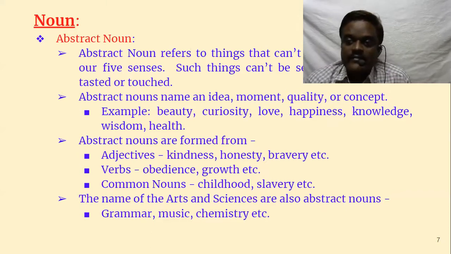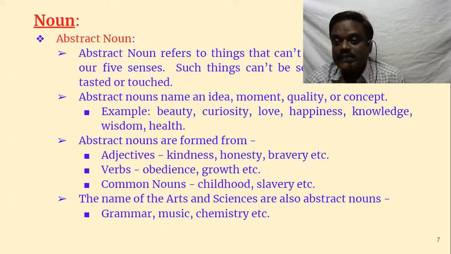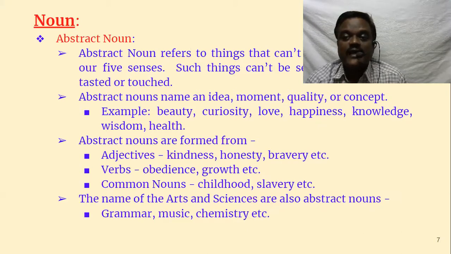Then common nouns, even from common nouns also, we can make abstract nouns, like childhood. Child is a common noun, we can say childhood. Slavery, from slave: he is a slave, and slavery should be abandoned. Slavery needs to be abandoned, and slavery still exists in the minds of people. We cannot see what actually slavery is.